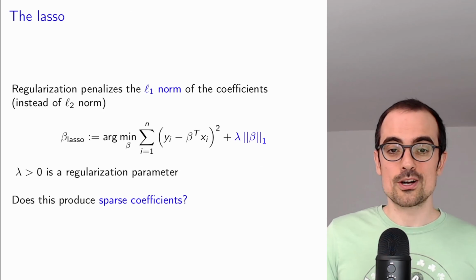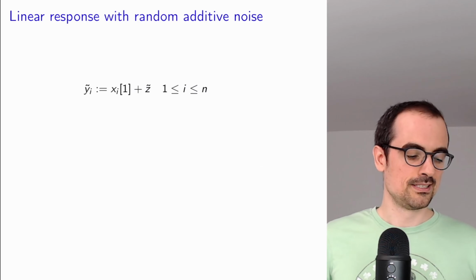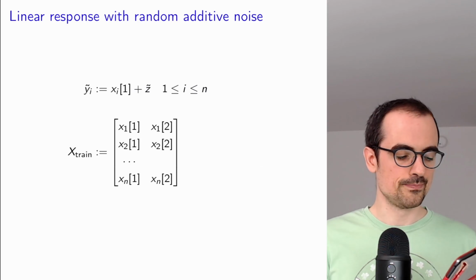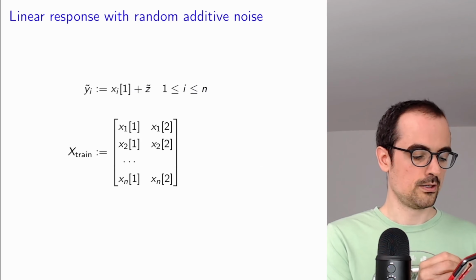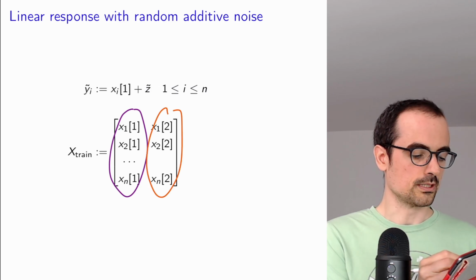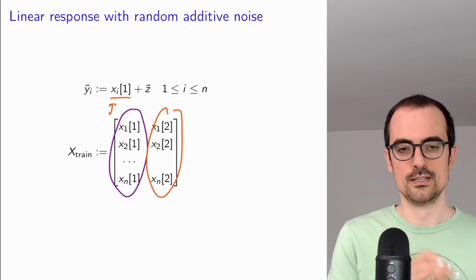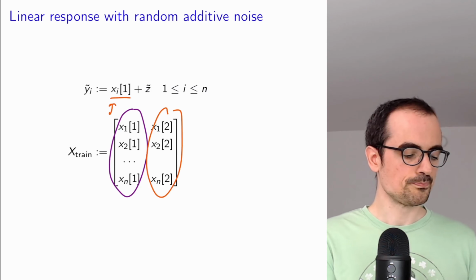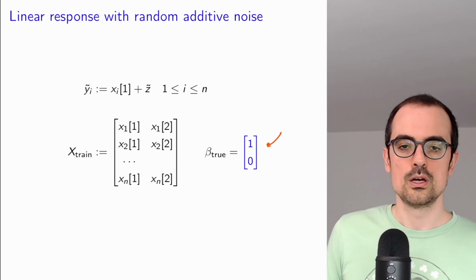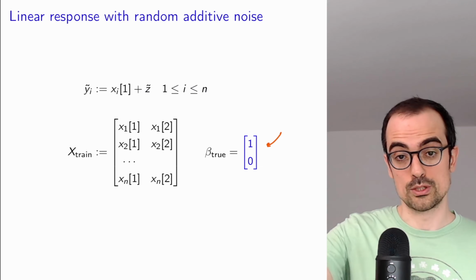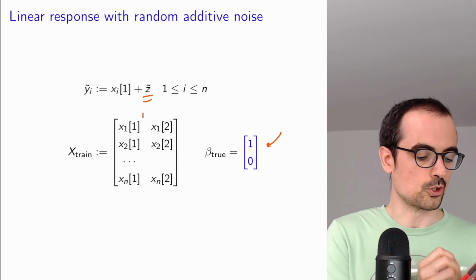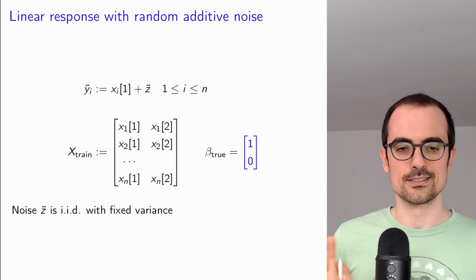Does this actually work? Let's go to our simple example where we have one relevant feature and one spurious feature. Remember, relevant feature, spurious feature, because again, the response only depends on the true relevant feature. So we would like to obtain something like this, a coefficient where only the coefficient corresponding to the true feature is non-zero, but we have this noise, so it's not so obvious, and everything is centered to have 0.